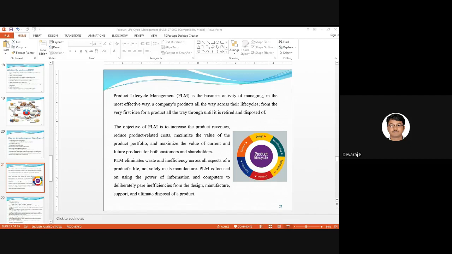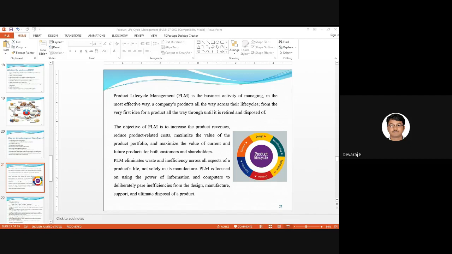So everyone knows, right? Now what is product life cycle management? Yes, sir. So you can see here, product life cycle management is a business activity of managing in the most effective way a company's product all the way across their life cycle, from the very first idea for a product all the way through until it is retired and disposed of. So this is called product life cycle management. So always it's a business activity.